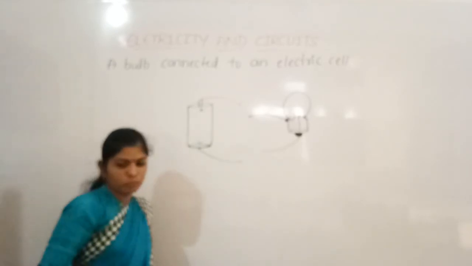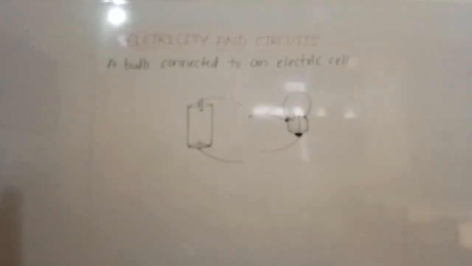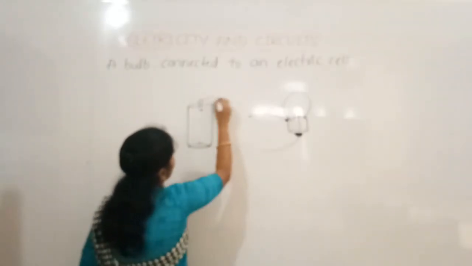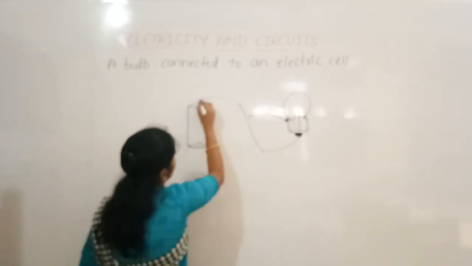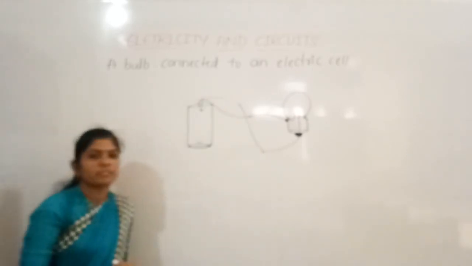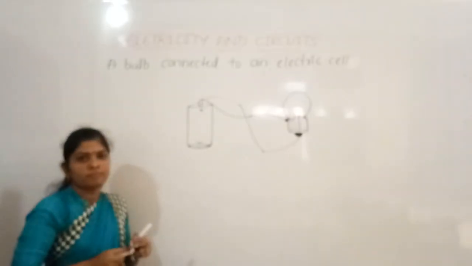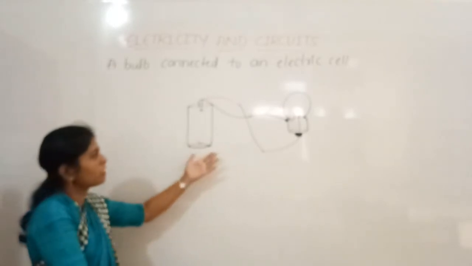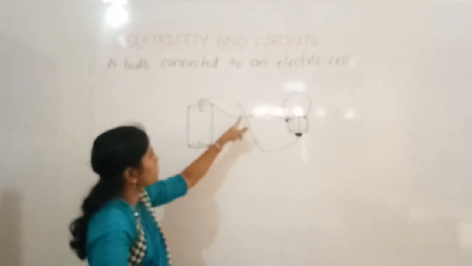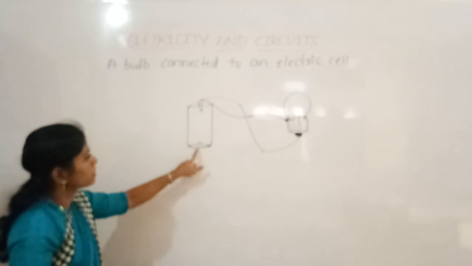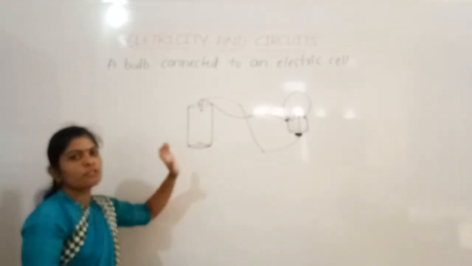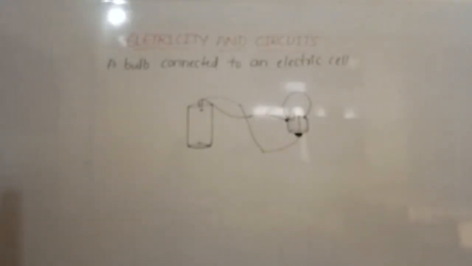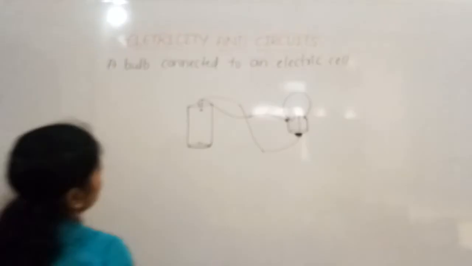And now just think, okay, now we can remove this connection. And now see this end. From here only we have connected the two wires. Now will the bulb glow? Now also it will not glow, because the same thing is there here also. So when we connected these two terminals, the bulb will not glow, because there is no connection to the negative terminal. So we can say it is an incomplete circuit. So when it is an incomplete circuit, the bulb will not glow.